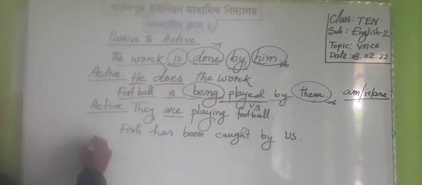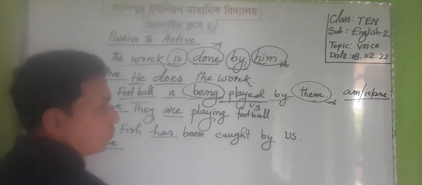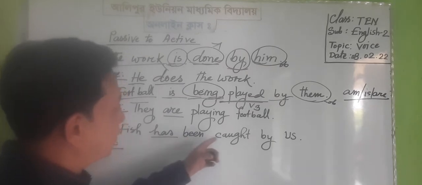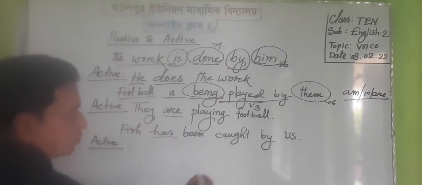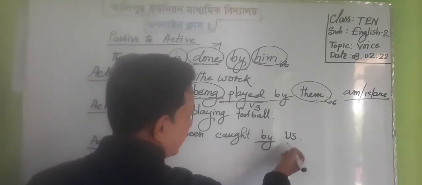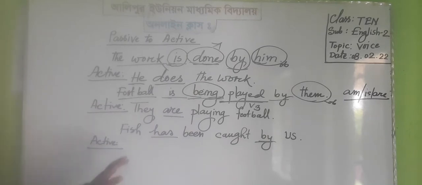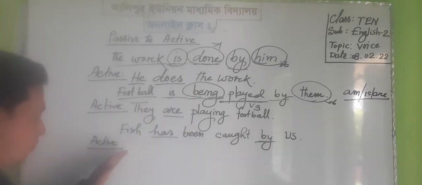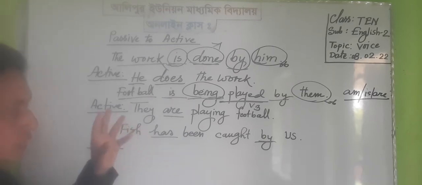Dear students, it is passive voice of present perfect tense, because in passive voice there will be has or been and the past participle of the verb, and as usual we have to write by after the past participle. And if we want to change this voice into active one, we must write the subject from the objective form as usual.